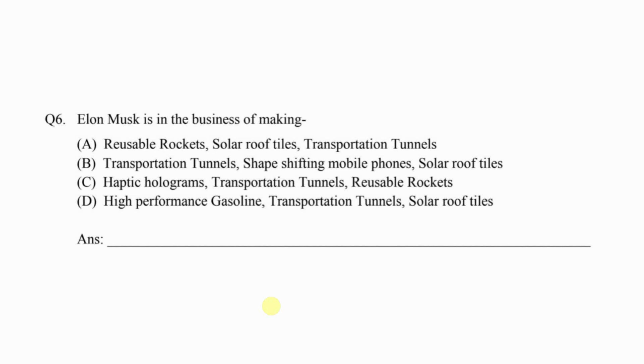In option C, we see haptic holograms. He has done some work on it, but isn't into that particularly. So the answer is A: renewable rockets, solar roof tiles, and transportation tunnels. In short, billionaires are important.